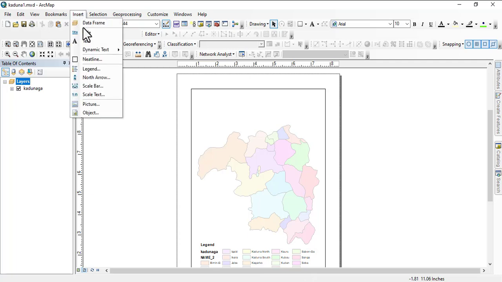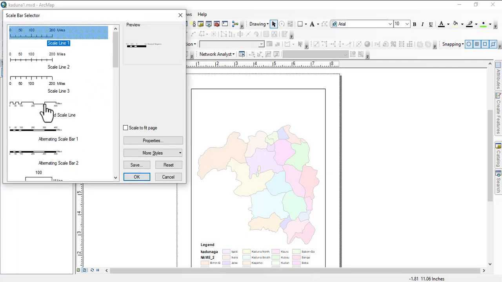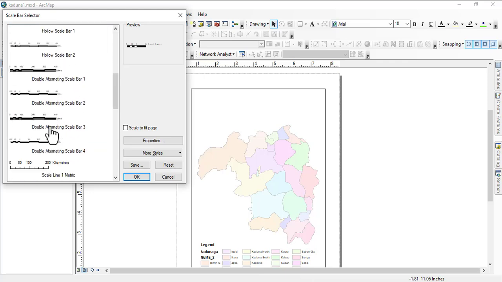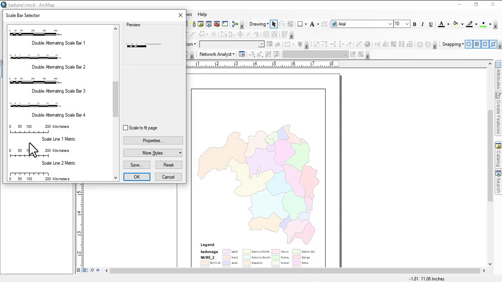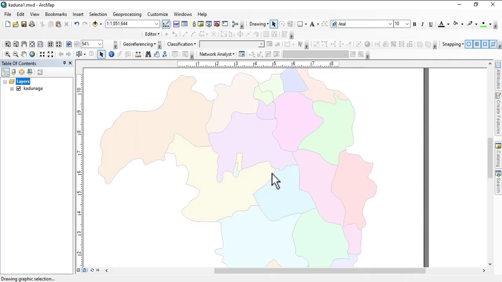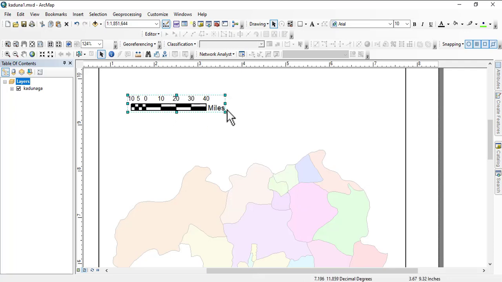So go to Insert and then you go down to Scale Bar, and then we're using the metric system, so you don't bother yourself with the mouse, even though you can also still customize it. But you just go down to the metrics, select the scale bar of your choice, and then you click OK. Now this has been inserted, so let's take it up here, and then I still ended up with the mouse. No worries, we'll customize it.